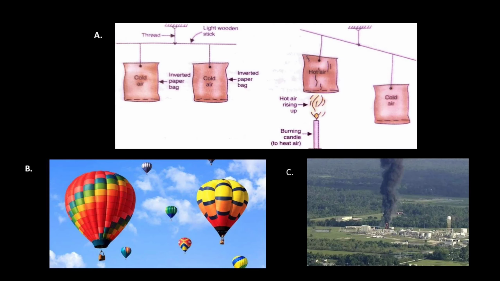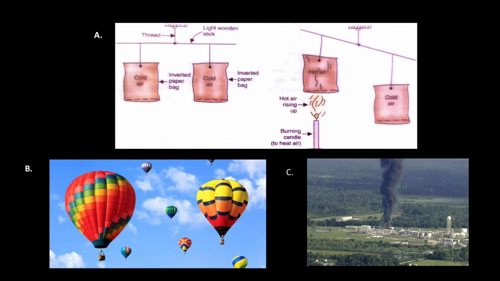Now, if a burning candle is placed under one of the paper bags, then the air above the candle flame will heat the air inside the paper bag. Now, as the air inside the paper bag, which is kept above the candle, becomes warmer, it will become lighter and so it will move upward. So, this also proves that the air expands on heating and the warmer air is lighter than the cooler air.